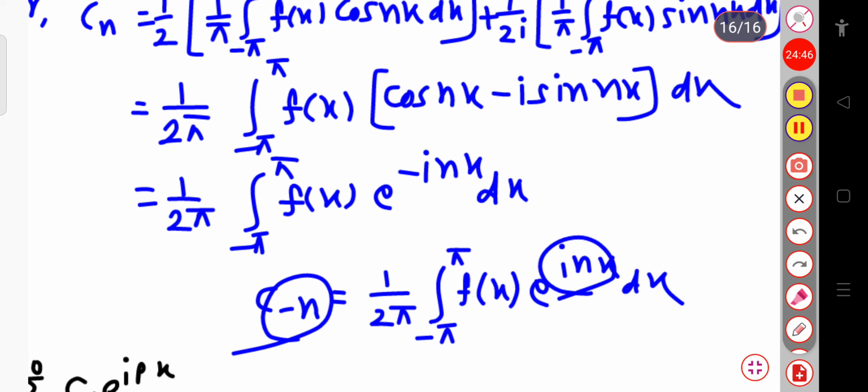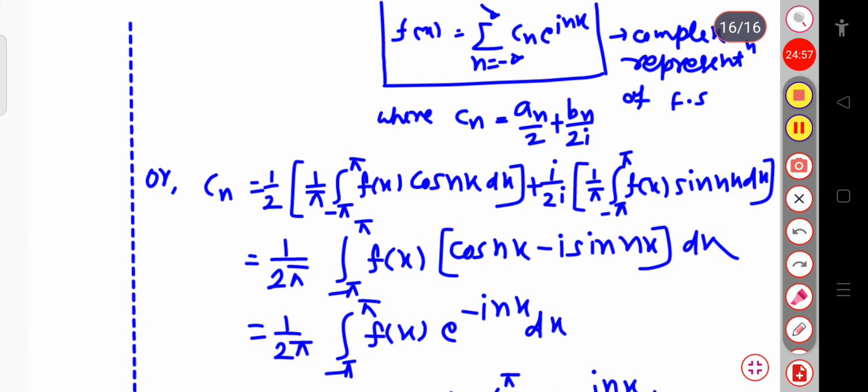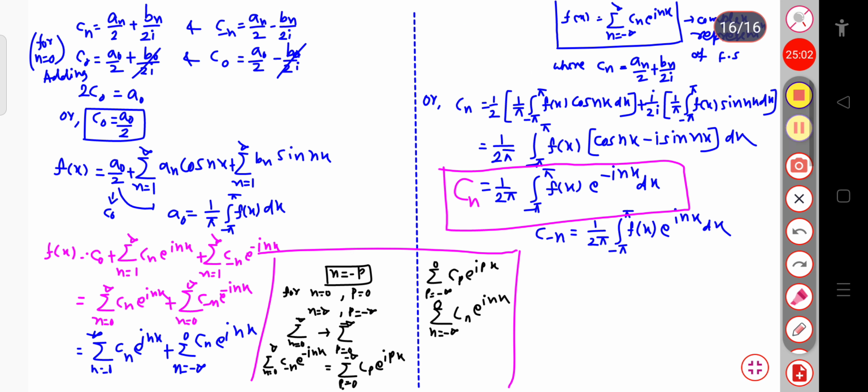When it is Cn, the exponential term will be negative. But basically if you know the value of Cn, simply substituting the value here you can calculate the Fourier series. In this way, you can calculate the coefficient as well as the Fourier series in terms of the complex expansion, that is the sum over n equal to minus infinity to plus infinity Cn exponential inx.